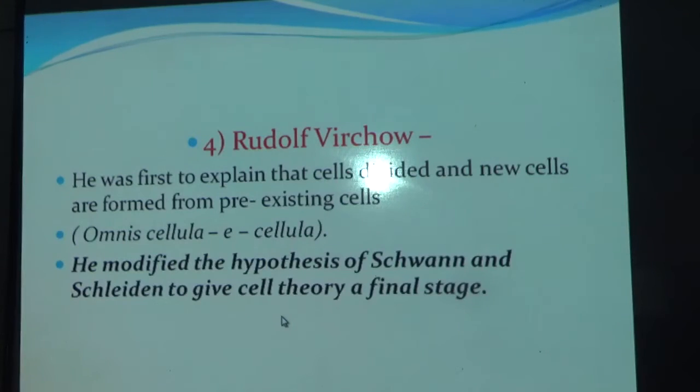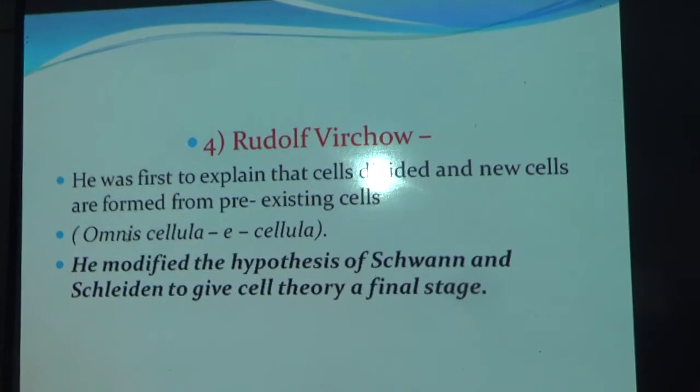इसके लिए there was a next scientist, Rudolf Virchow, and he was first to explain that cells divide and new cells are formed from pre-existing cells. सेल कहाँ से आए ये उनको पता नहीं चला, ये रुडोल्फ वर्चो को पता चला. ये लास्ट ईयर की NEET में क्वेश्चन था.